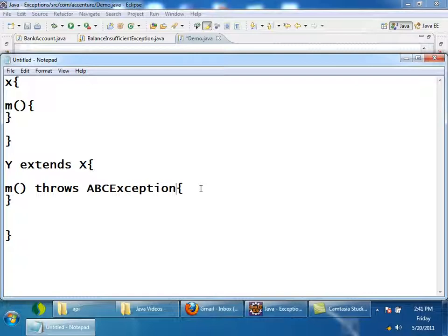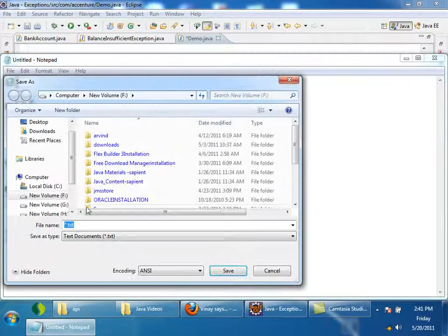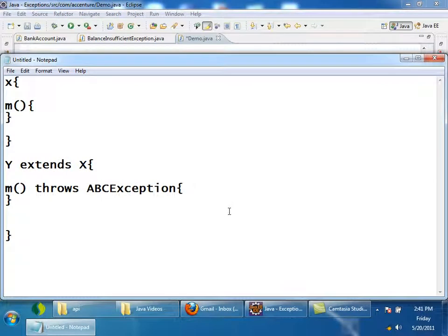Tell me, is there any problem with this code?